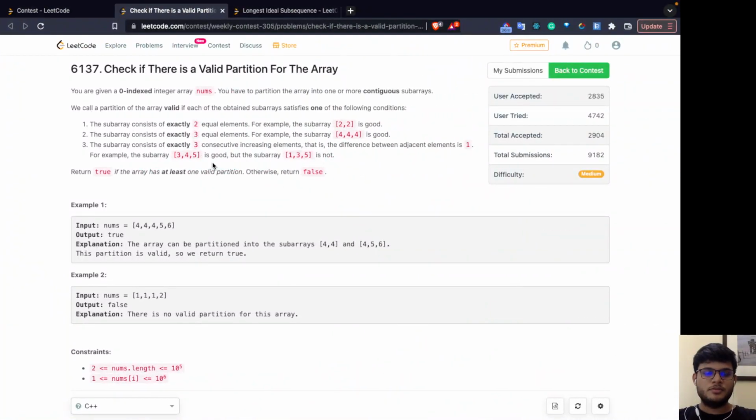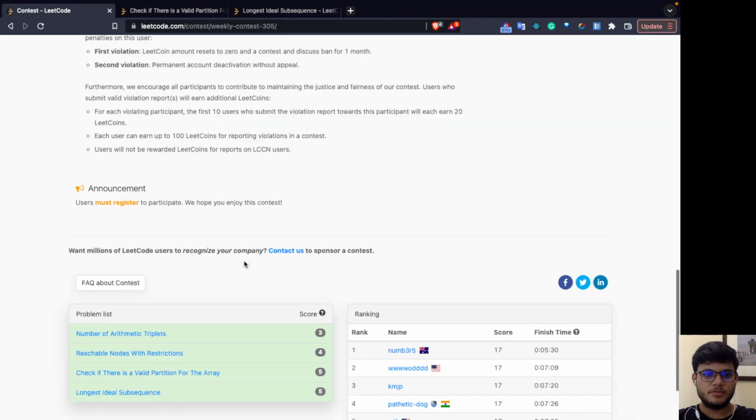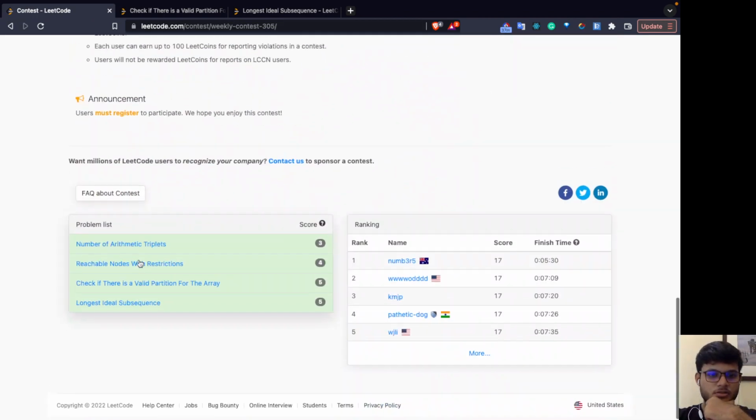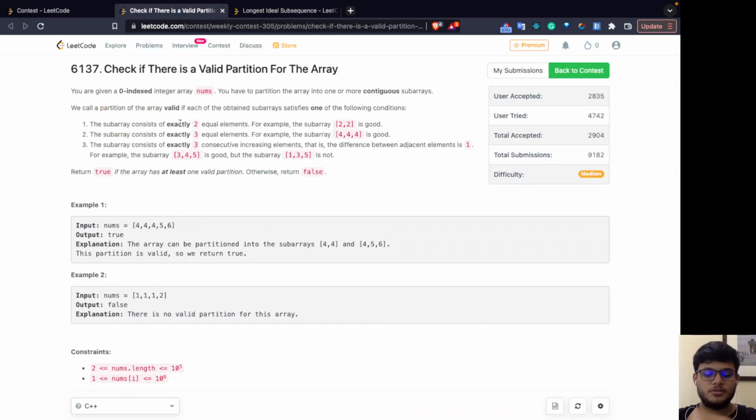Hello everyone. So today I am going to discuss this problem: Check if there is a valid partition for the array. This problem came in weekly contest 305, and this is the third question of that contest. So let's see what the question says.